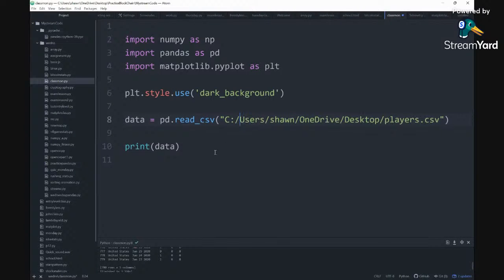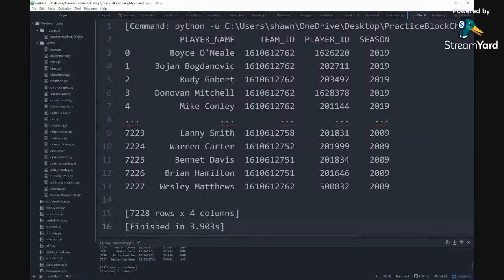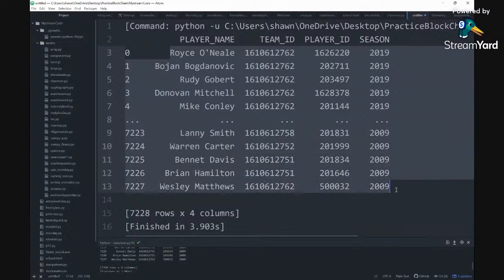Now we're going to print data. Let me run that to make sure this is running properly. We got our statistical data for players right here: team ID, seasons. So we have that.